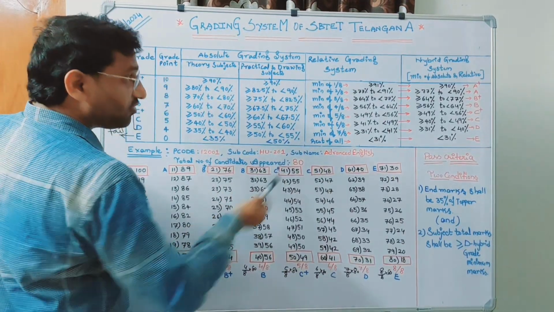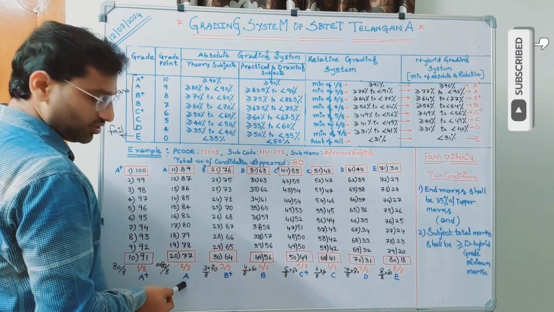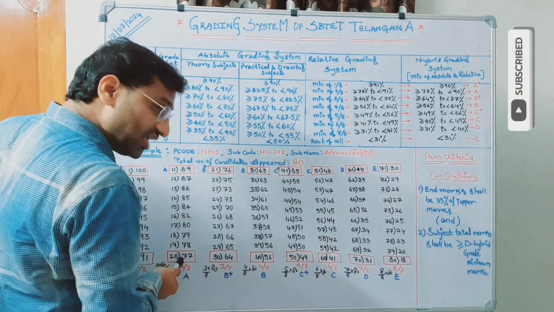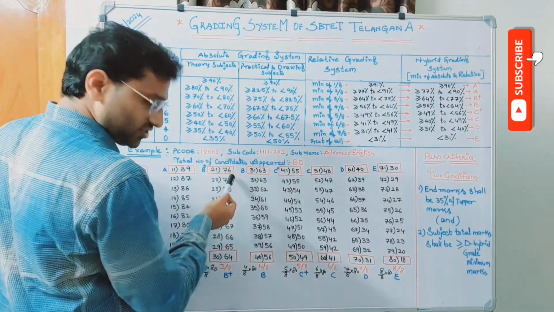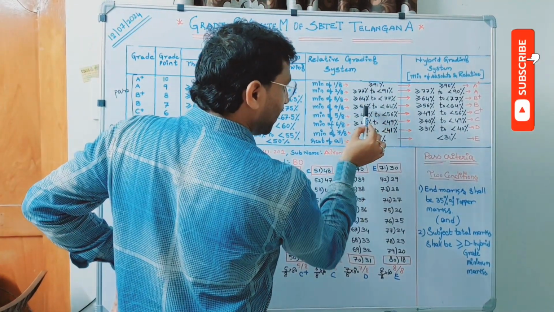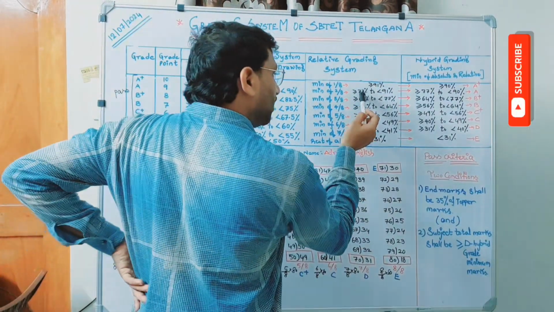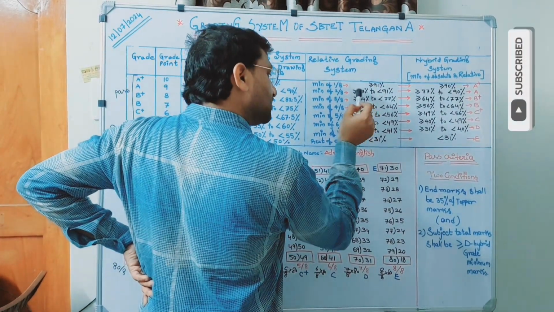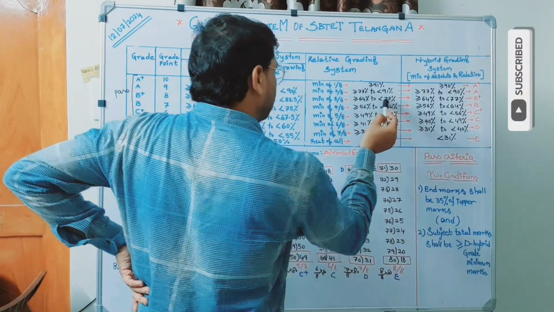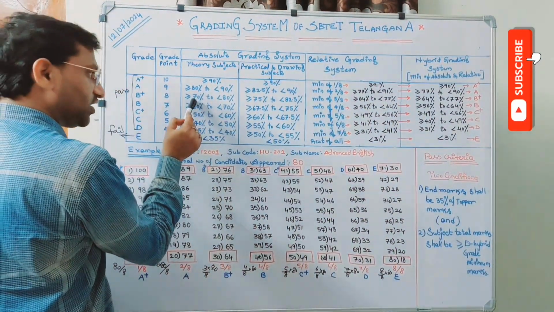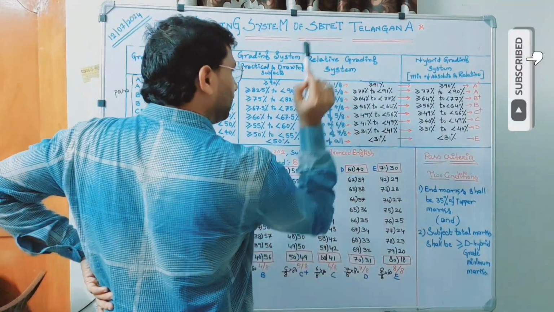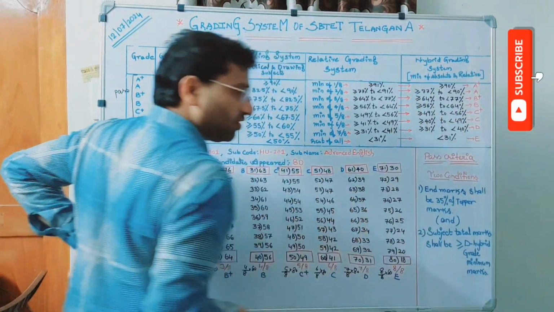What is the reason? Because from 77 onwards, we are assigning A. So what is our range? Greater than or equal to 64, and the upper range is less than 77. Don't write 76. It should match like this. Look at this diagonal. We are starting from 77 now, so we should start from less than 77. That is the reason. So greater than or equal to 64, less than 77. Whereas in case of absolute, it is greater than or equal to 70, less than 80. So if we compare these two, which one is minimum? Relative is minimum. So relative is final for B plus also.